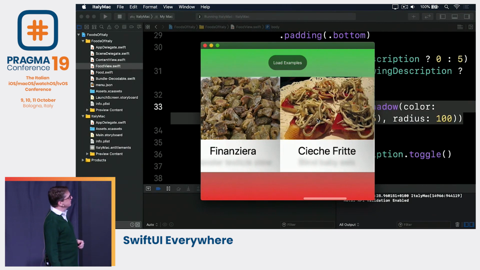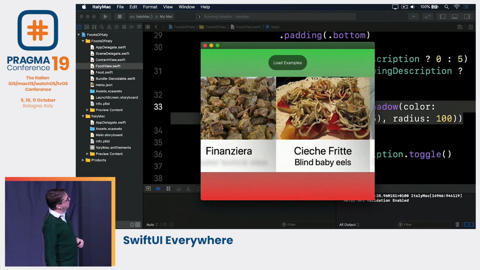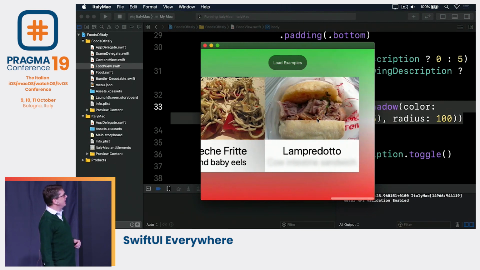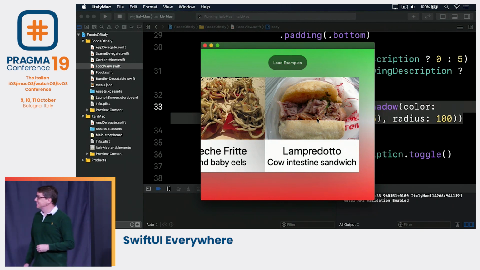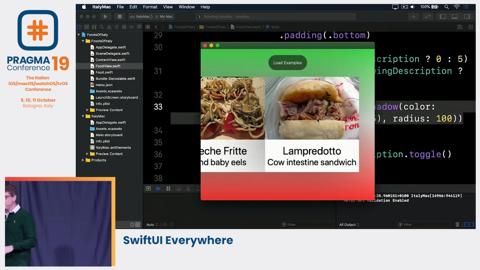Yeah, lovely. Oh, what's that one? Cecche fritte, blind baby eels. Lampredotto, cow intestine sandwich. Great, great. The lesser known of the touristic Italian foods.